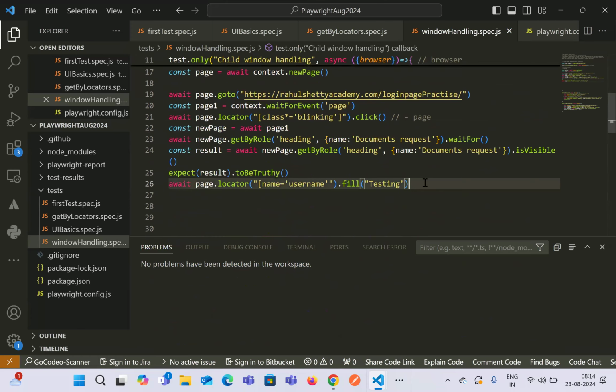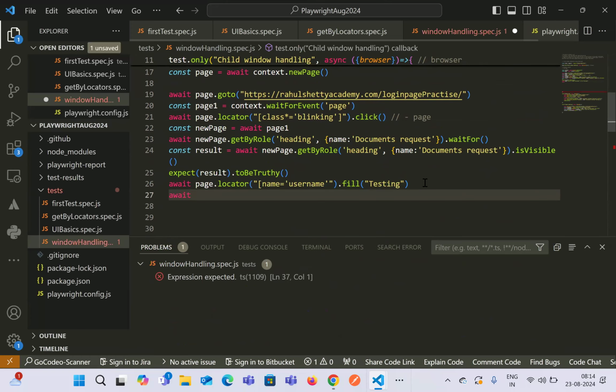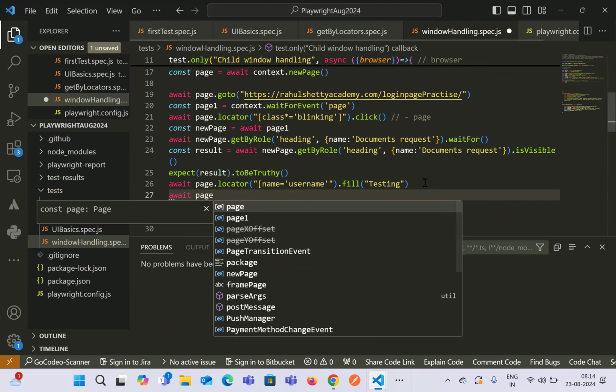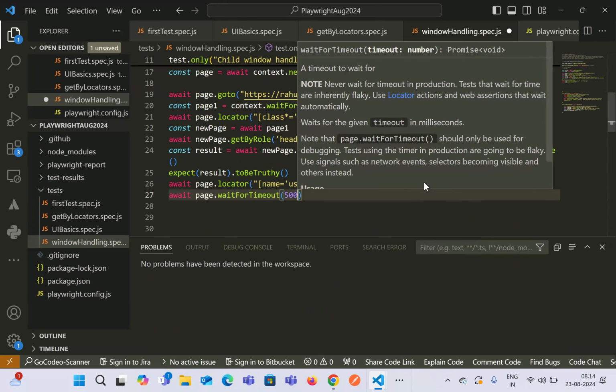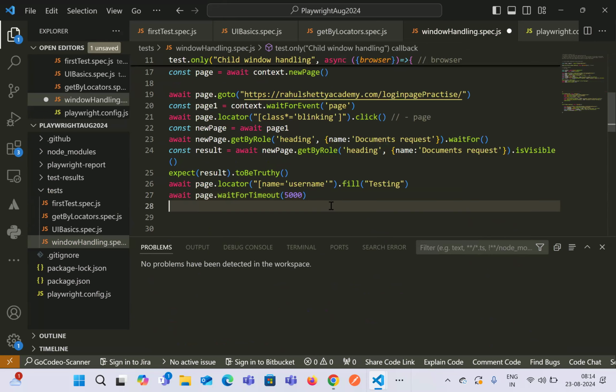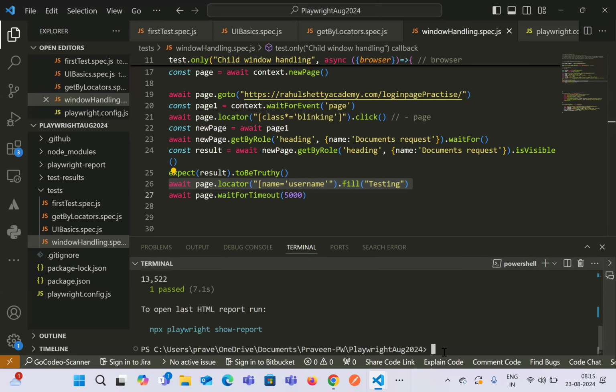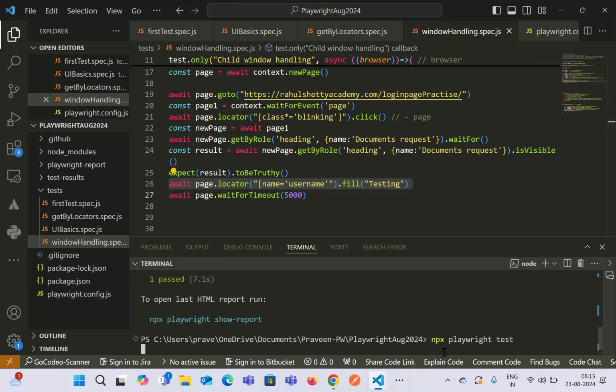Let's give a waiting period, like page dot wait for timeout, let's say 5 seconds. And there itself, we can check whether it has filled the username, which is testing, in the username field or not. Let's try to check over here.